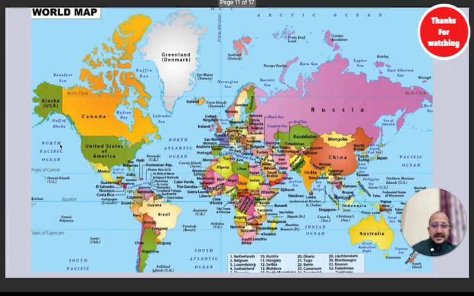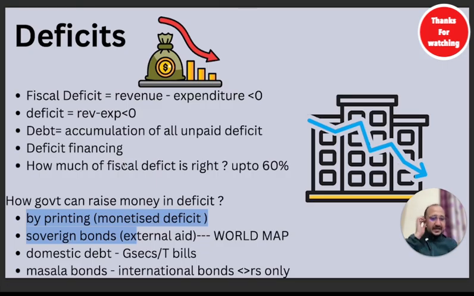Just imagine, guys, in the same story, when the United States would be unable to pay back money to the world in sovereign bonds, India's money, the people's money, African countries' money, money of European countries, it will all get stuck. So this is called a debt crisis. Debt crisis means when a country takes a lot of debt and is unable to pay it back. So this is called deficit financing as well. When the government is out of money, they have to finance themselves. So these are the ways government can finance themselves.